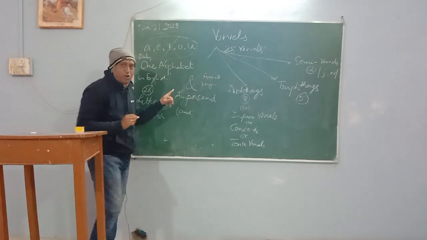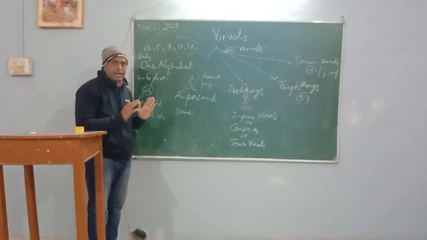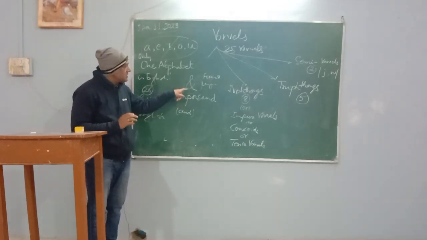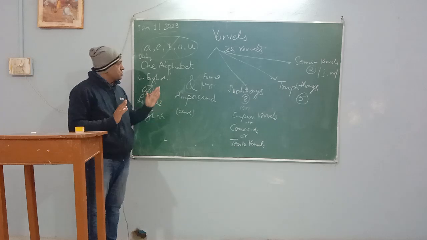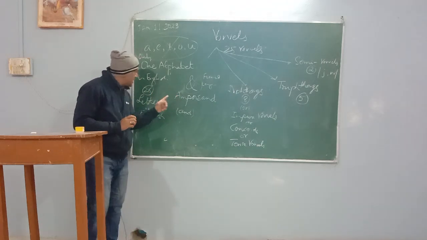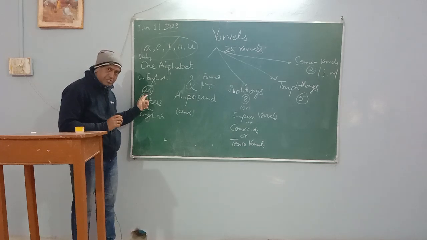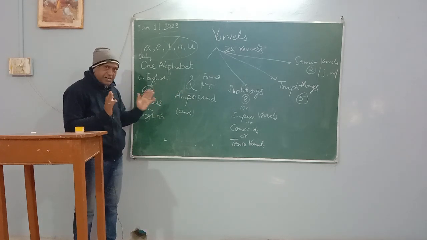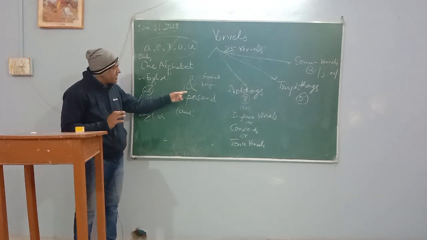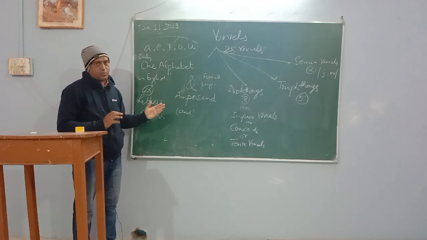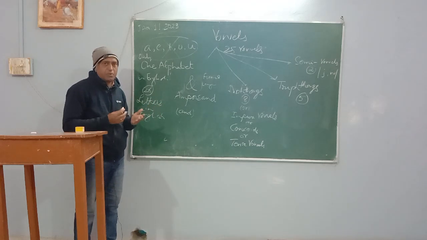It means we cannot use it while we write a letter or application or in an examination. This letter will not be used, so they have put it in the category of informal letters. So there are a total of 26 letters, one alphabet, and the linguists have not decided yet. They want to incorporate this symbol in the English alphabet system, so this process is underway.